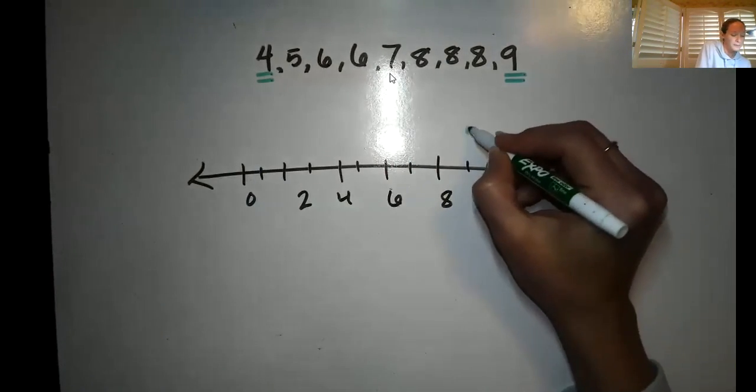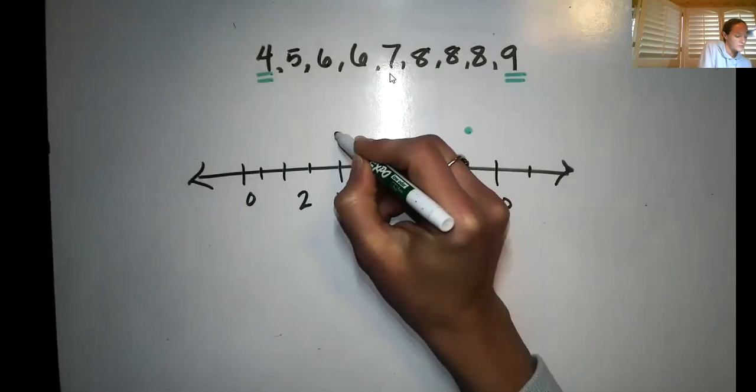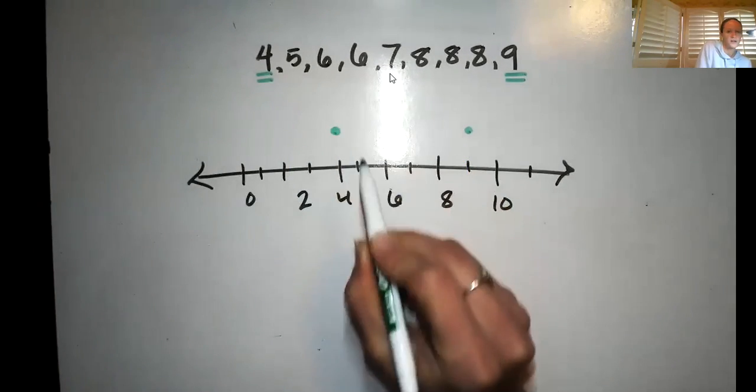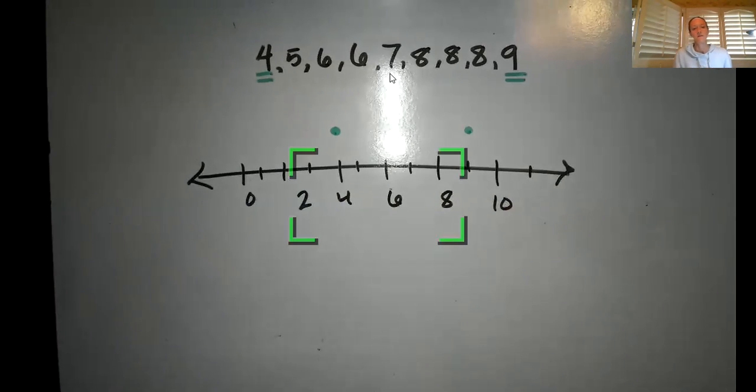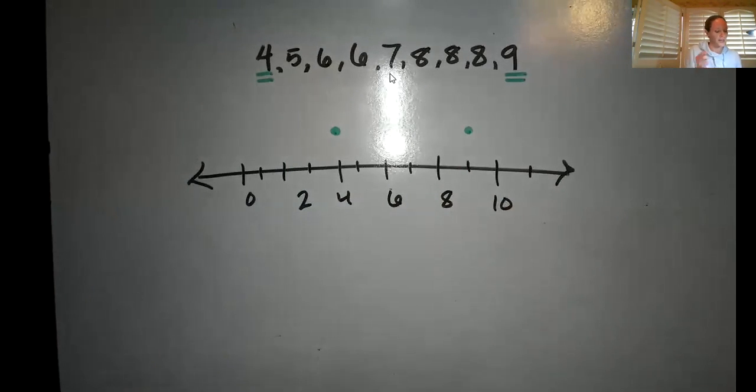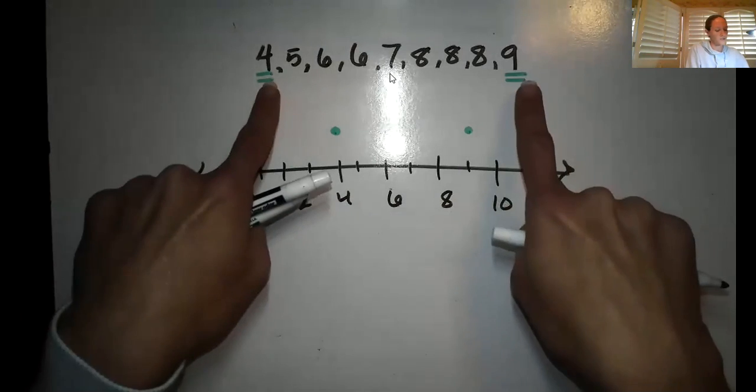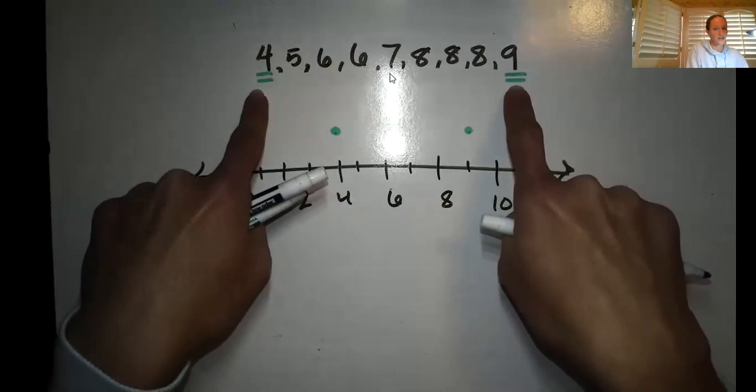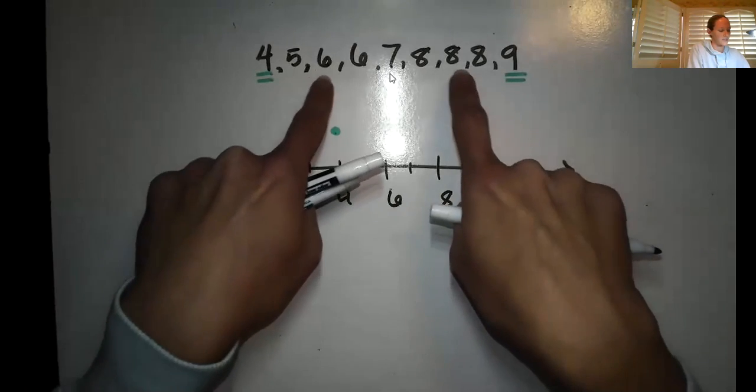So I can go ahead and put a point at 9, and I can also put a point at 4 as far as the least and the greatest. So now that I have the least and the greatest, now I can go looking for my middle. But as I go looking for my middle, once again, you can just count in and say, okay, I have the ends, and let's count in to the next, and the next, and the next.